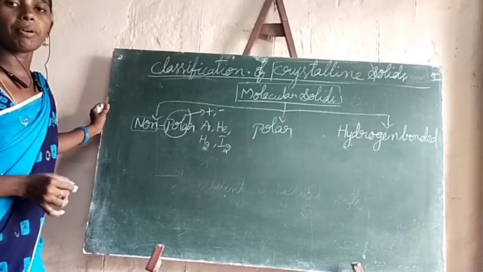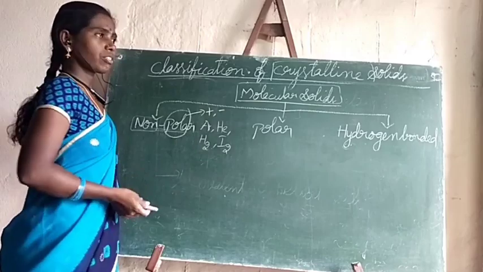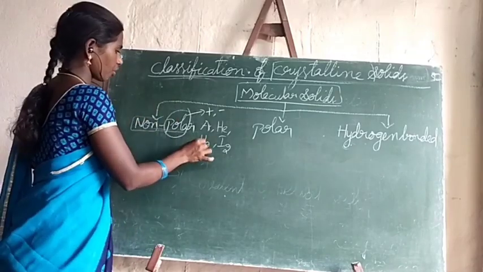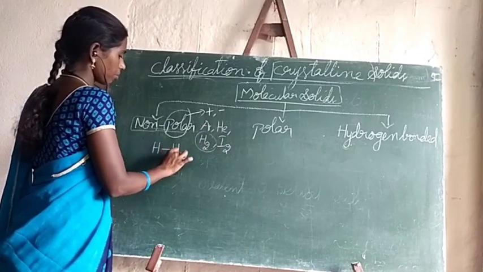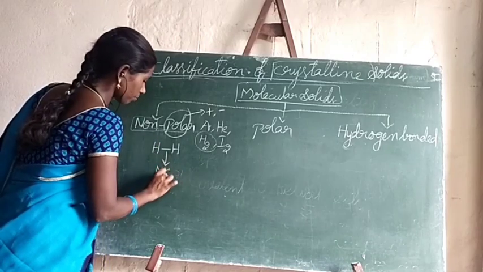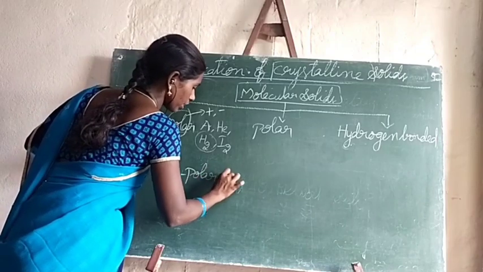Such atoms or molecules are examples for non-polar molecular solids. For example, I will take hydrogen. In the hydrogen molecule, a non-polar covalent bond is formed.